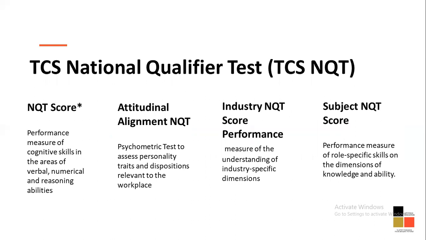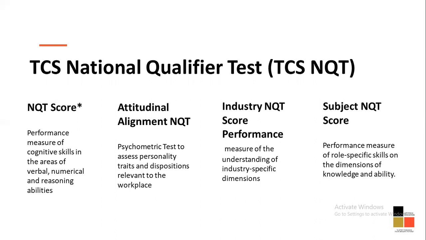First is going to be your NQT score. Next, you're going to have an attitudinal alignment NQT, which is also called the psychometry test. The attitudinal alignment NQT is going to be a psychometry test that is going to analyze your personality. How is your personality relevant for the workspace? That's what the alignment test is. NQT score is basically verbals, numericals, and your reasoning ability.